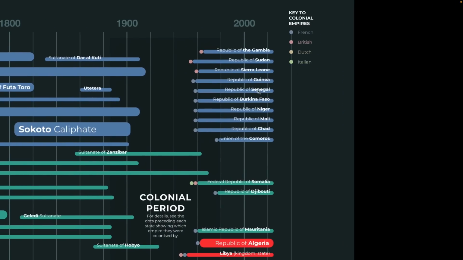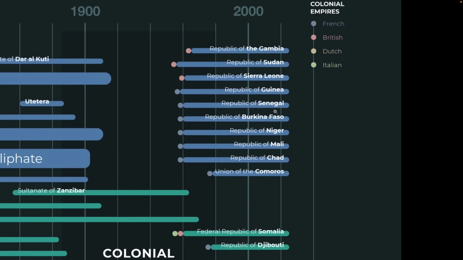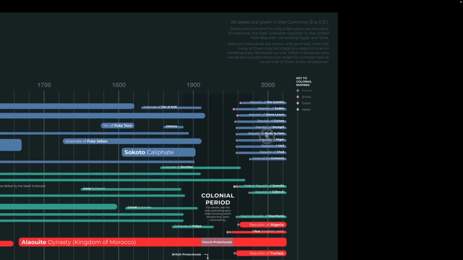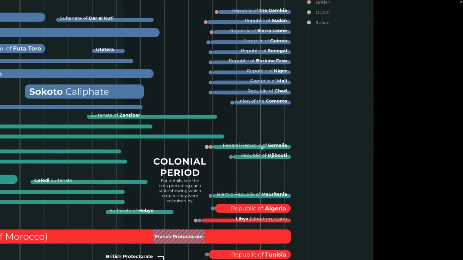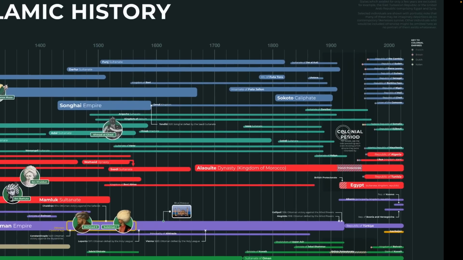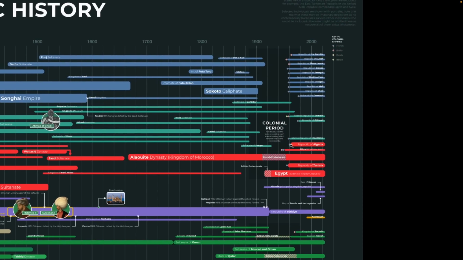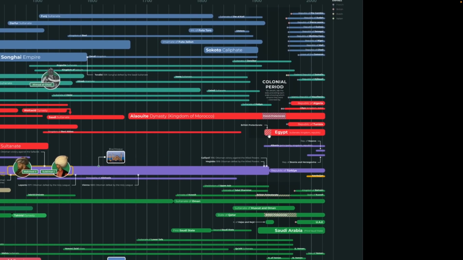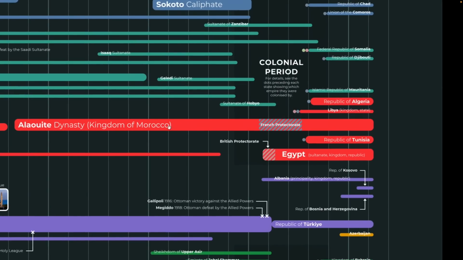And here we have some countries, a lot of which I didn't know were majority Muslim. I never knew that the Republic of Chad was a majority Muslim country. And then we have Somalia, Djibouti, and the colonial period here. We wanted to initially have actual entities here that represented the colonial era, but the chart became too hectic to read. It became too crowded, so we decided not to do that. But some of them are shown here.